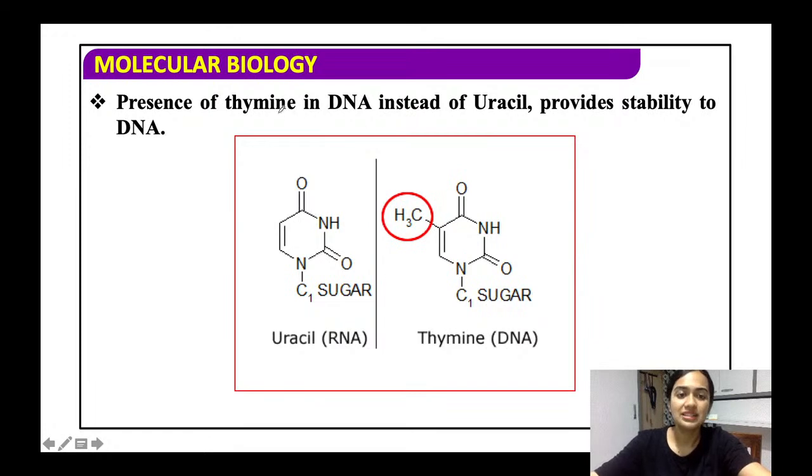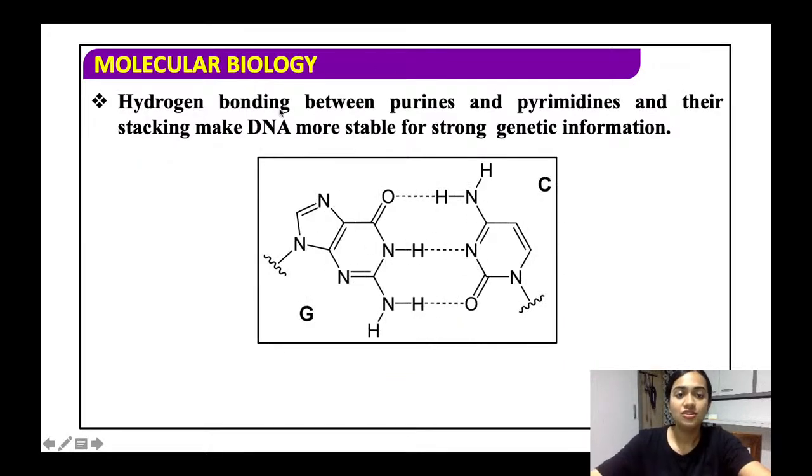So the presence of thymine in DNA instead of uracil provides stability to the DNA. So see, this is how the structure of the RNA is and this is how the structure of the DNA is. So here this is basically the sugar of the thymine and this is that of the uracil. Alright. Now, hydrogen bonding between the purines and the pyrimidines. What happens? The hydrogen bonding and the stacking will make the DNA more stable.